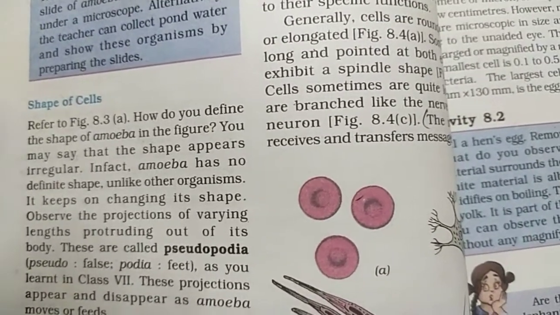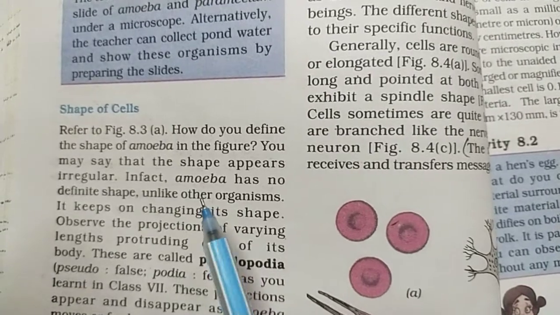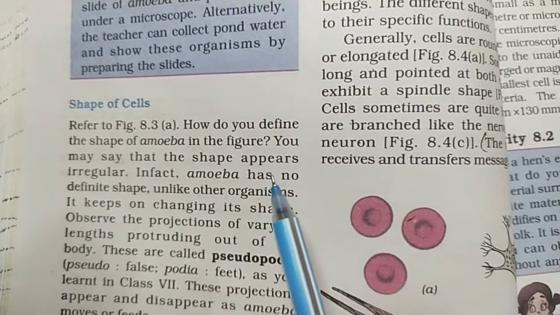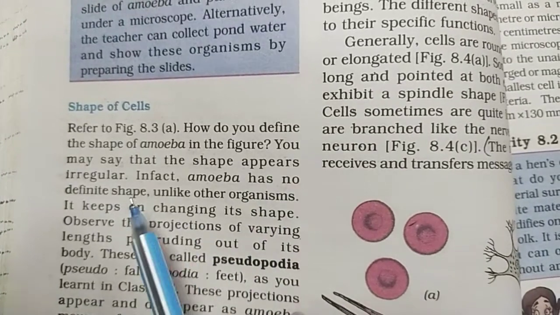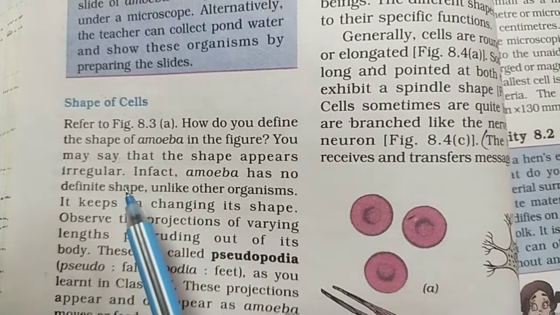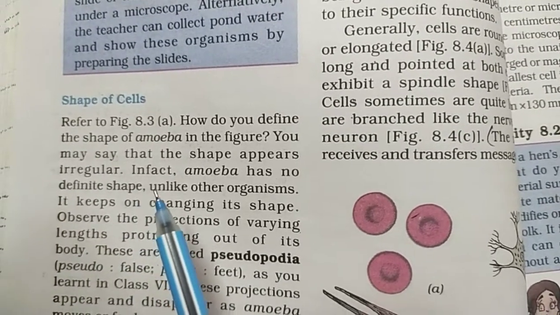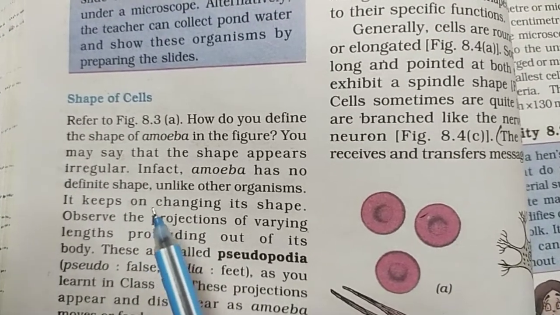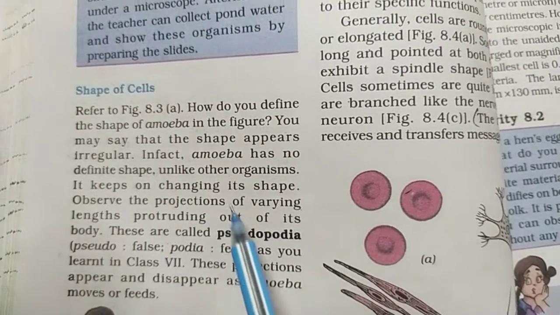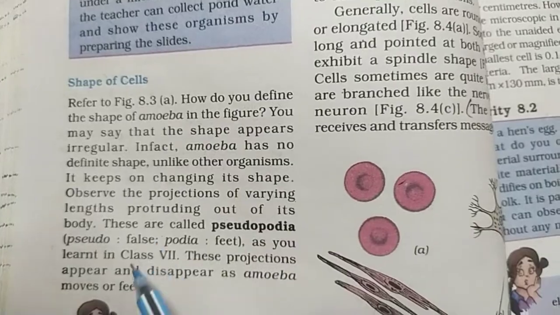We know that the single cell or single unicellular organism, amoeba, is a shapeless, irregular creature, without any shape. This amoeba is without any definite shape. It always changes its shape, okay.